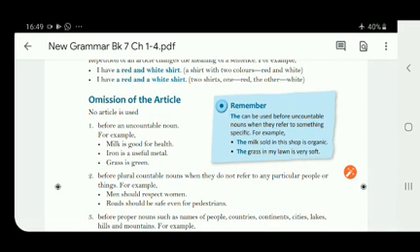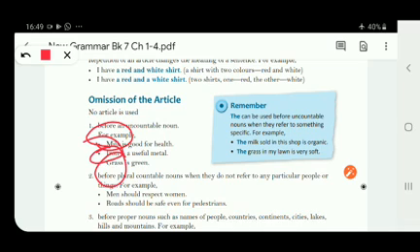Number one, before an uncountable noun. Uncountable nouns, children, you all know it. What are the uncountable nouns? Uncountable nouns are the nouns that cannot be counted, and countable nouns are the nouns that can be counted. So for uncountable nouns, you can see this in the given examples. Milk is good for health. Iron is a useful metal. Grass is green. So all this, milk, iron and grass, what are these? These are uncountable nouns.